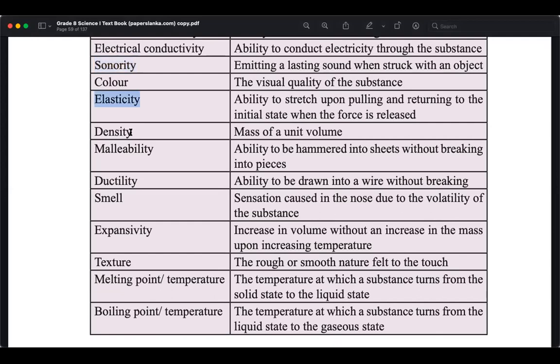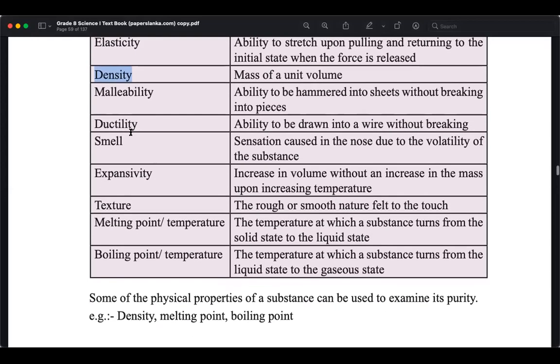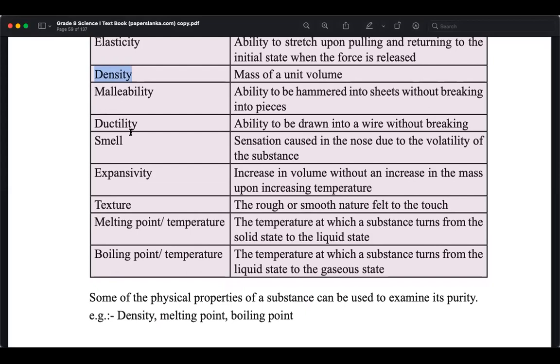Then density. That is very clear. Density is actually mass of a unit volume. If you take a volume per liter, so what is the mass per liter? Take a unit of volume and you have to measure the mass, that is density. If mass is high, we call high density. If mass is low in particular volume, low density.